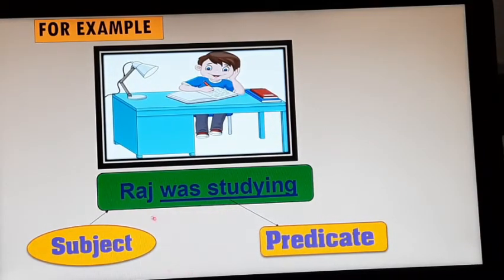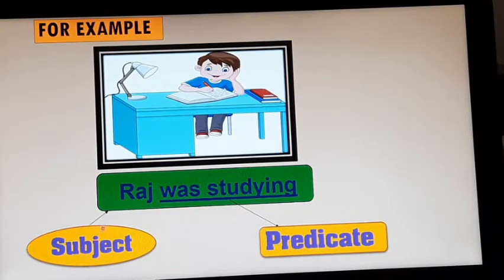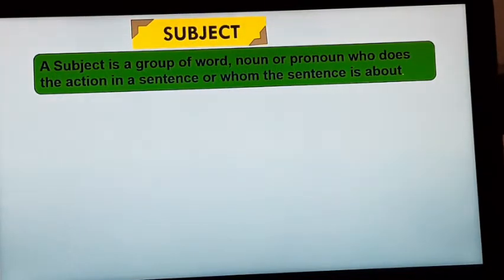In this example, Raj is a subject because Raj is the name of a boy, the boy that was studying. And what is the verb here? Yes, study. So here, was studying is the predicate. We will understand predicate after subject. Let's first do subject. Let's see some more examples. First of all, the definition. What is the definition of the subject? A subject is a group of words, noun or pronoun, who does the action in a sentence or whom the sentence is about.